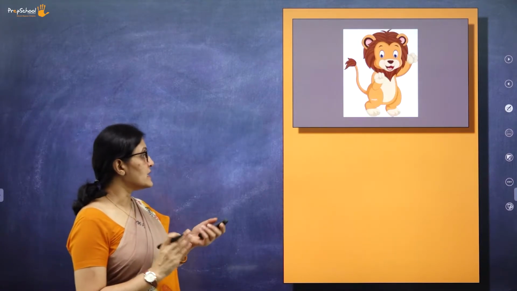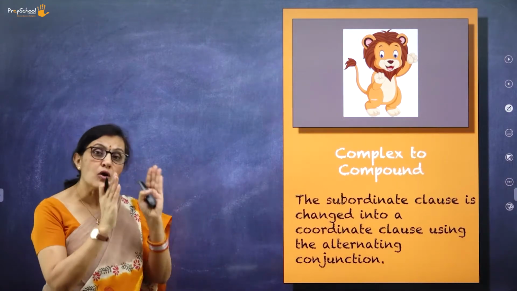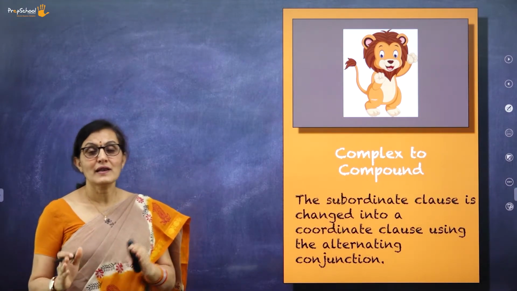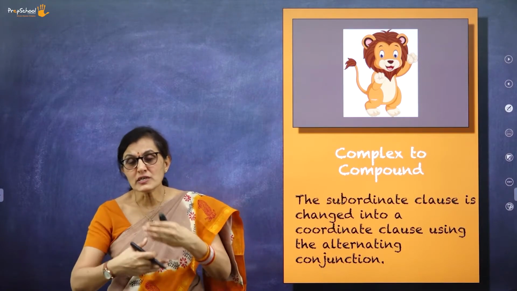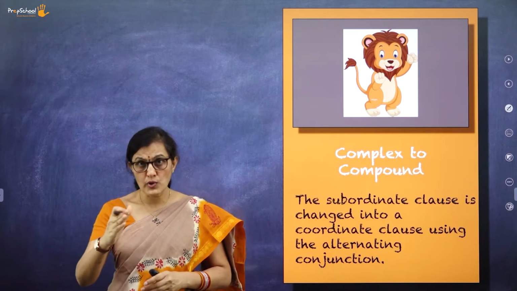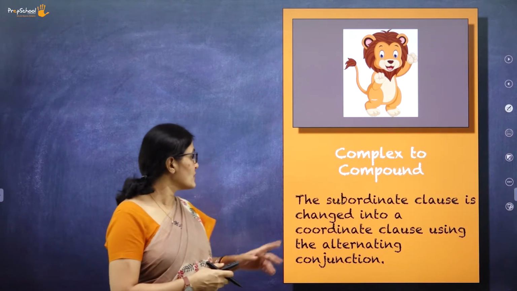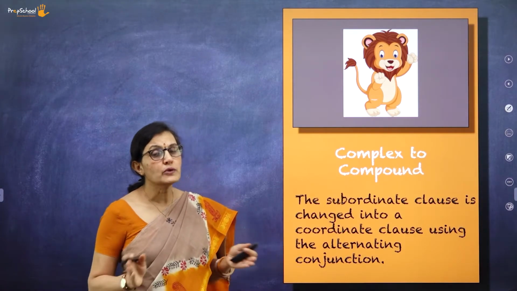Now going to the next one. The last one is complex to compound. Let me not confuse you. It is just the reverse of compound to complex. What you saw in the example of Rohan, we are just making a reverse of it. So what do we do here?